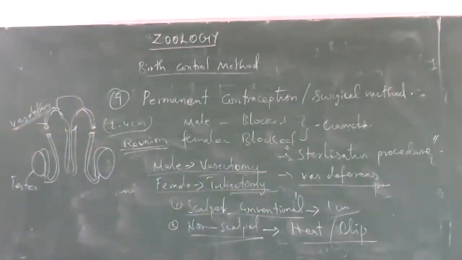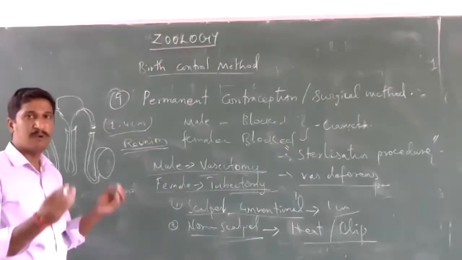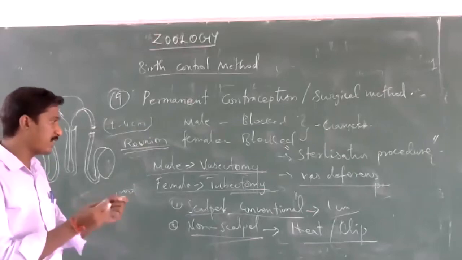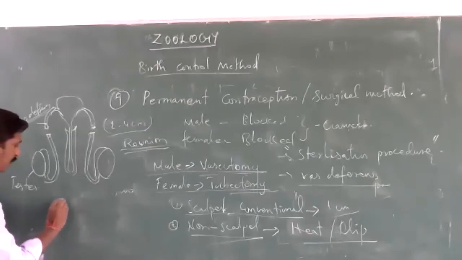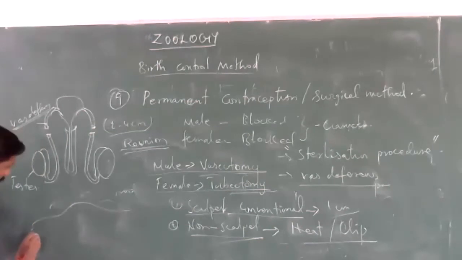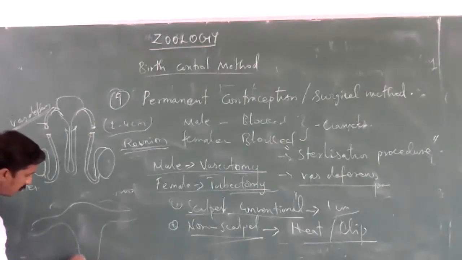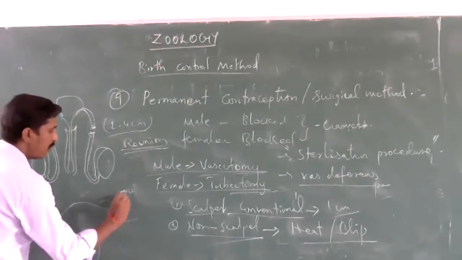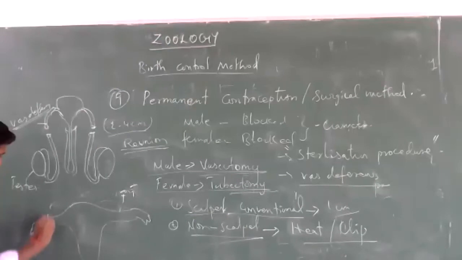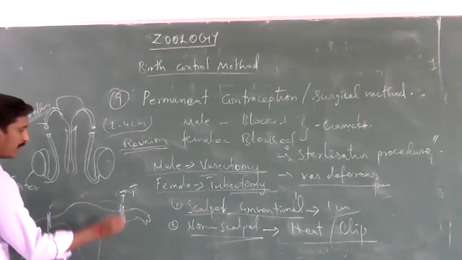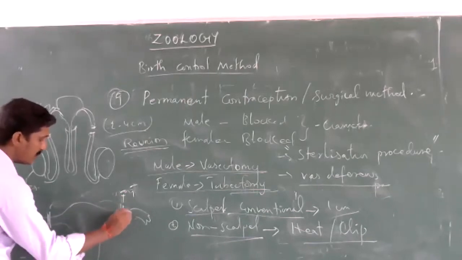Next, female tubectomy. Tubectomy means that the fallopian tubes on both sides are cut and ligated. In the female reproductive system, these are the fallopian tubes. They are cut and tied at both ends.